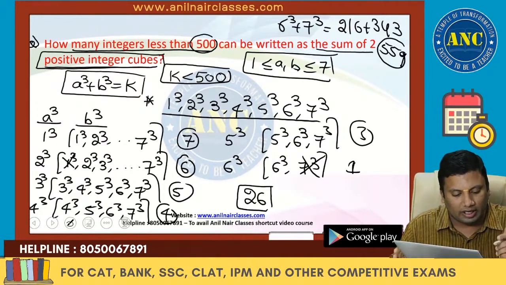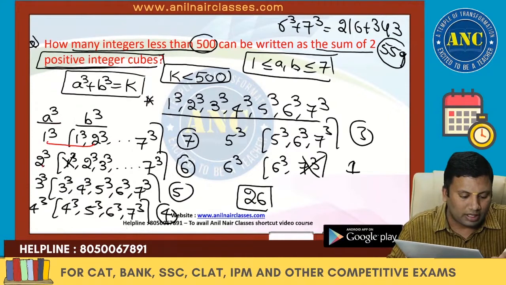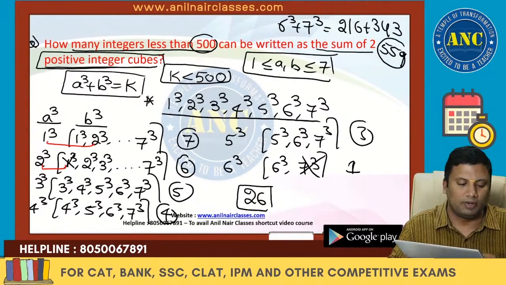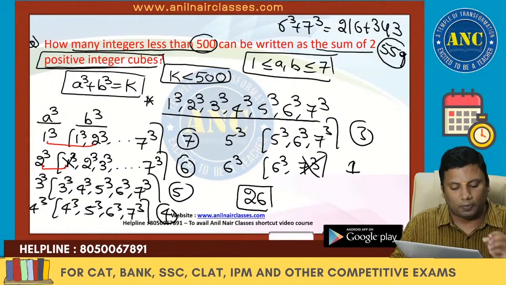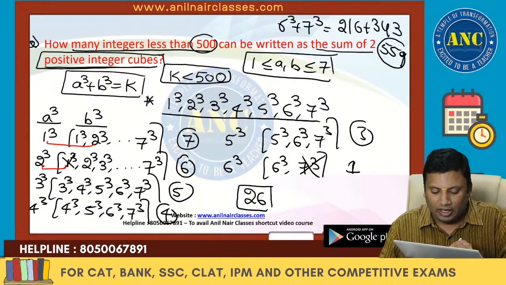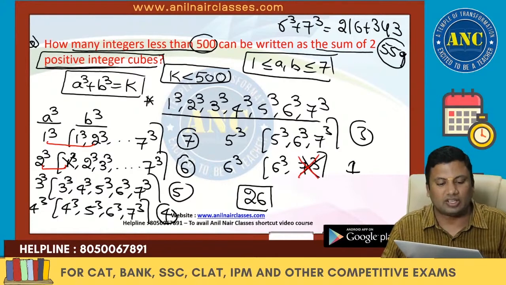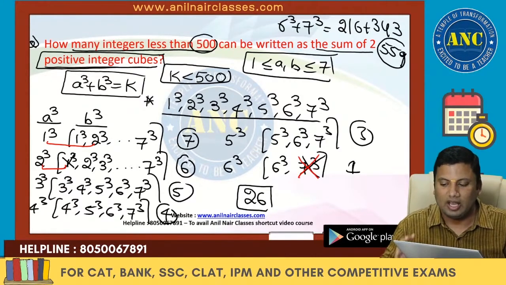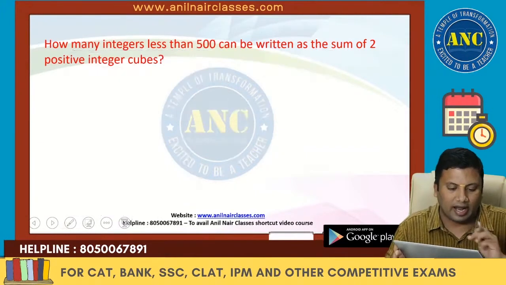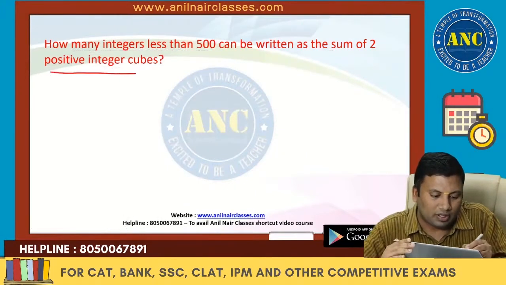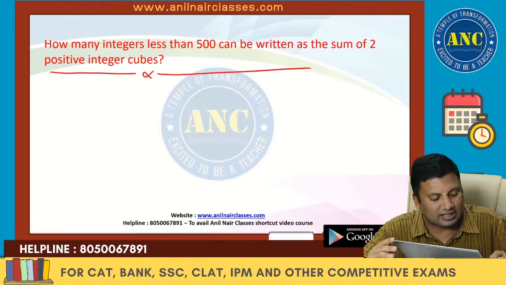Avoid double counting. Here 1 cube plus 2 cube, don't also do 2 cube plus 1 cube. And a and b can be the same, so 1 cube plus 1 cube, 2 cube plus 2 cube. Similarly, 6 cube plus 7 cube, please avoid it. Now the reason this question is here is that there is another similar CAT question based upon this. I think I kept it, but I will discuss it right now.